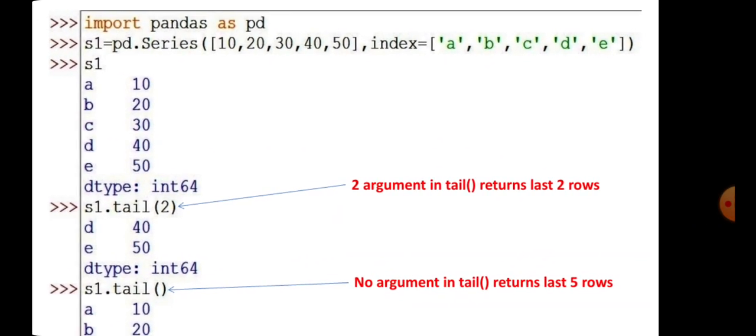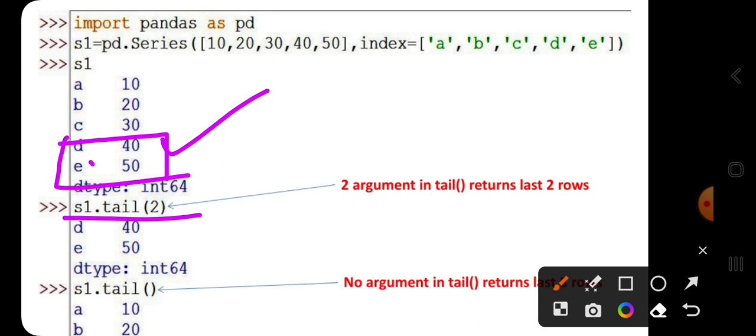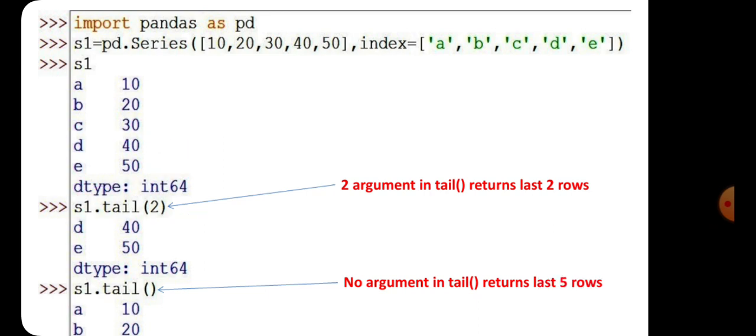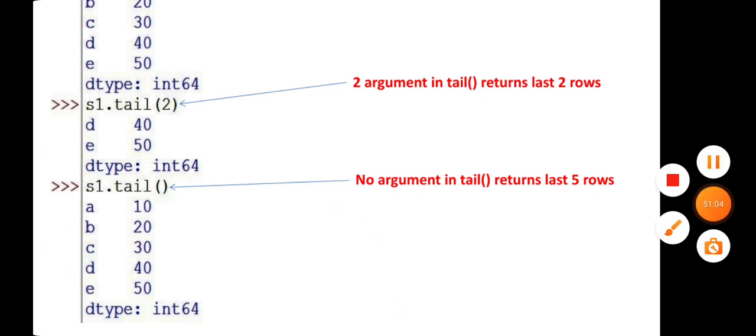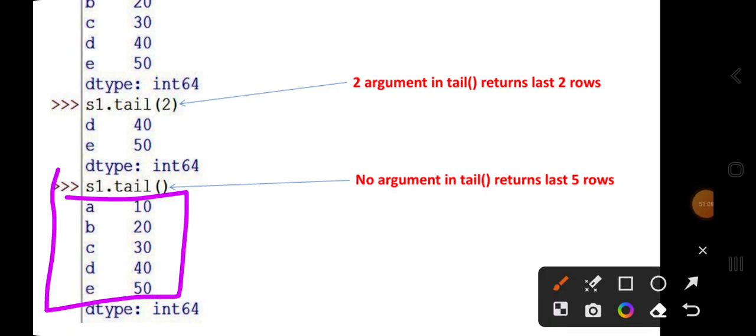Here is an example for the tail method. The series is created and here we call the tail method. When tail 2 is called, it will return the last two elements. When we do not pass any value to the tail method, it will display the last 5 elements. No argument in tail will return the last 5 rows from the series.